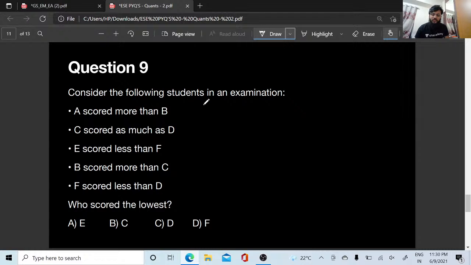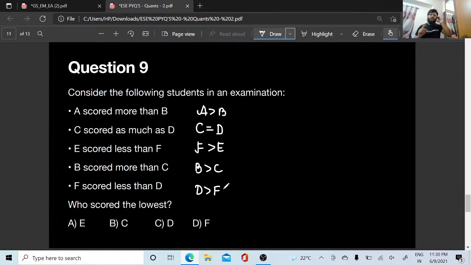So A scored more than B, right? So A is greater than B. C scored as much as D. C is equal to D. E scored less than F, so F is greater than E. Okay, F is greater than E. B scored more than C, so B is greater than C. F scored less than D, so D is greater than F, right?